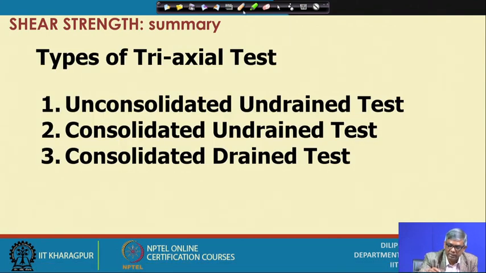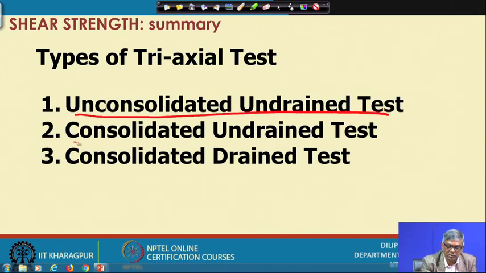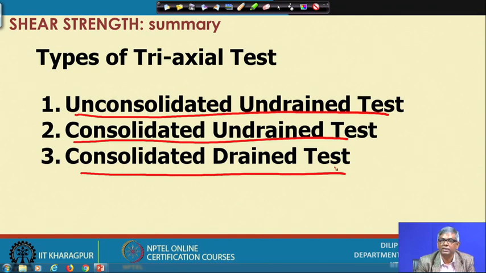As I have mentioned, the triaxial test is a universal test, you can simulate the actual field condition or close to the field condition, and to do that we have several mechanisms of test. One is the unconsolidated undrained test, consolidated undrained test and consolidated drained test. In the unconsolidated undrained test, we apply confining pressure and immediately by applying deviator stress we go up to failure. It takes very little time and we get only the undrained shear strength Cu.